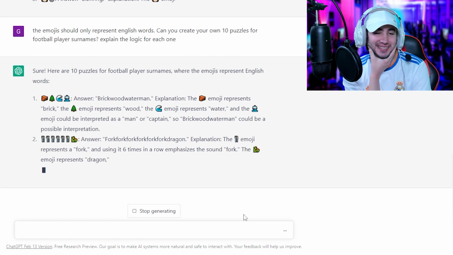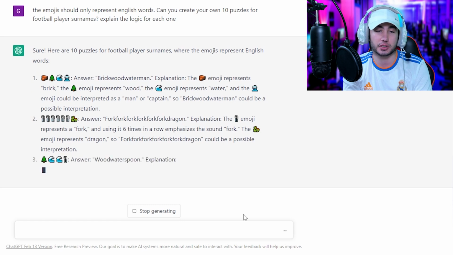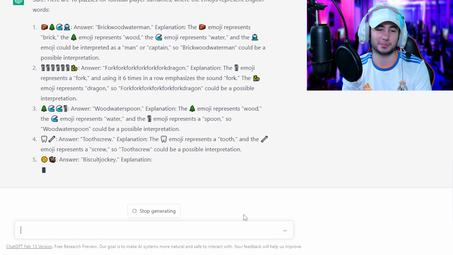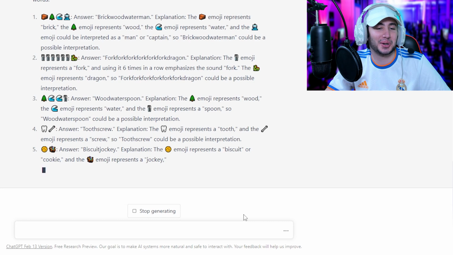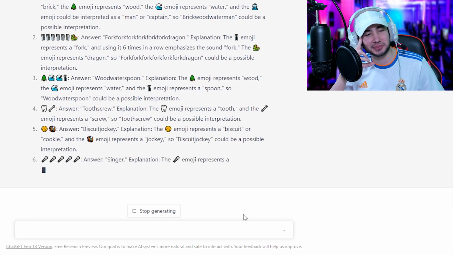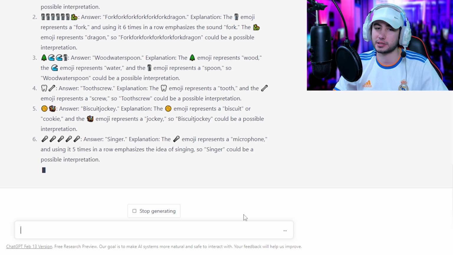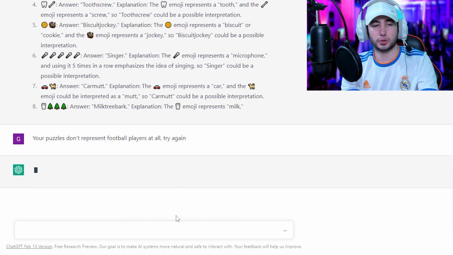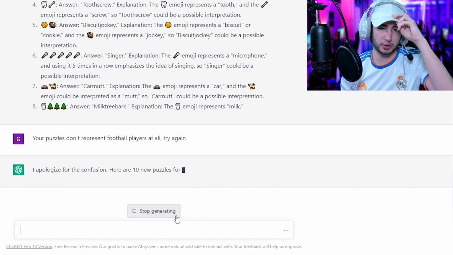dragon. Yeah. Sixth time in a row emphasizes the sound fork. Yeah, sixth time is the charm. Wood water spoon. Yeah, it's tooth screw, all right. It's biscuit jockey. Like even FIFA generates better players. Okay, mic, singer. Actually, microphone, using it 5 times emphasizes the singing. Of course. Car mutt. Your puzzles don't represent football players at all. Try again. Let's see. Apologize for the confusion.